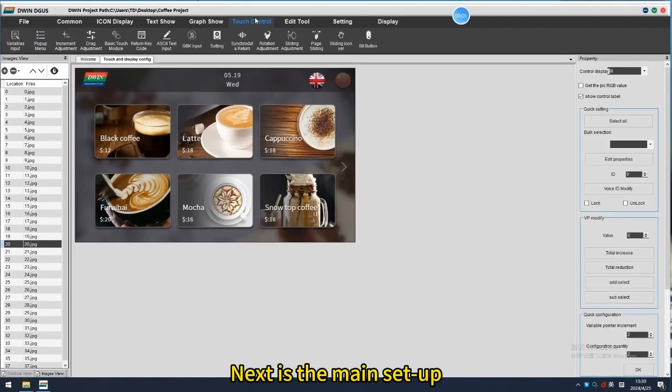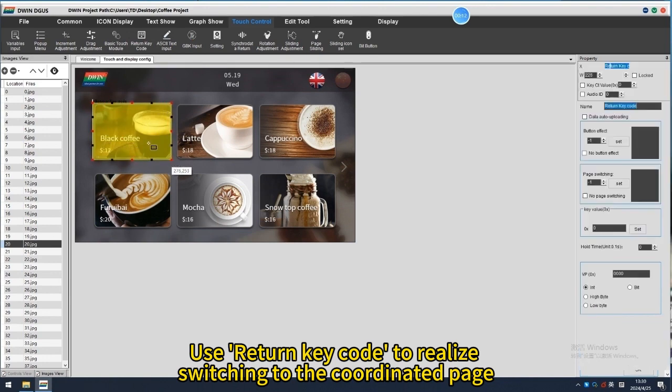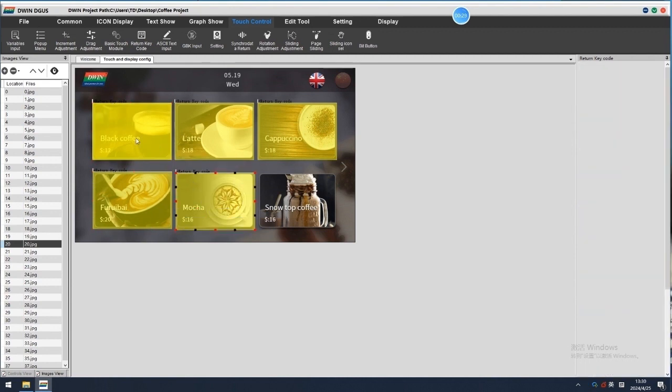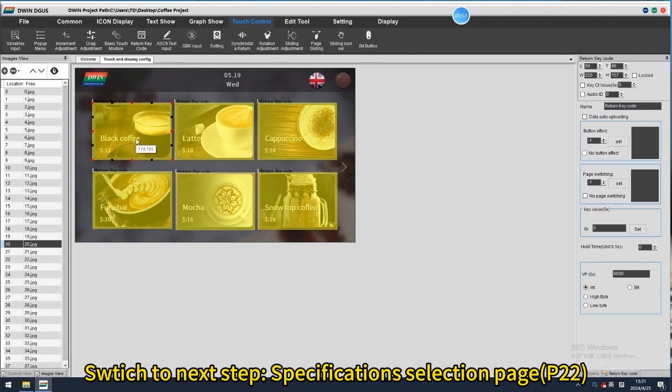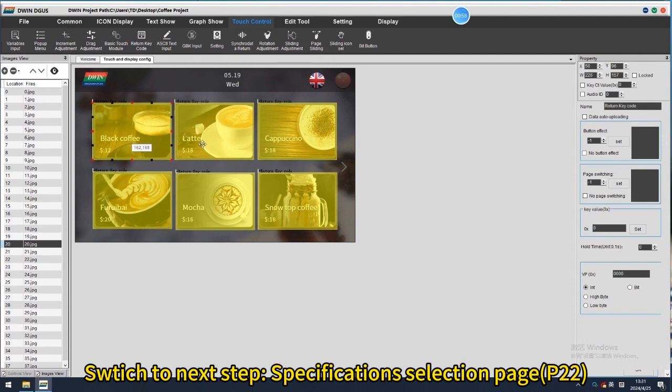Next is the main setup. Use return key code to realize switching to the coordinated page for each coffee mode. Switch to next step, specifications selection page, page 22.